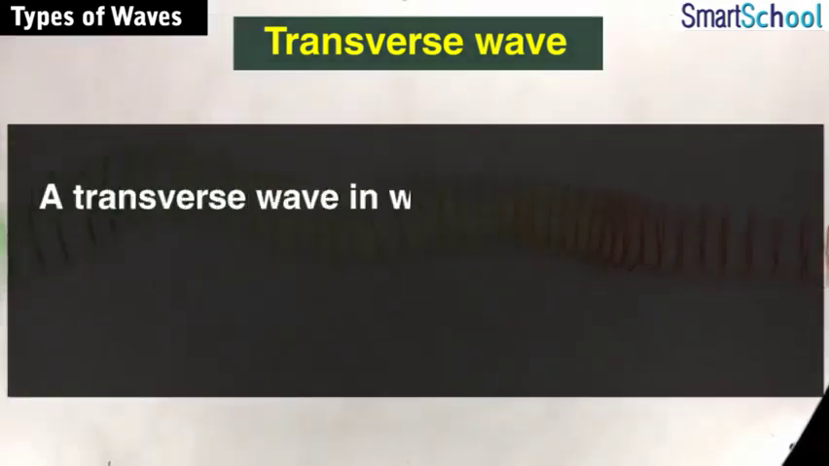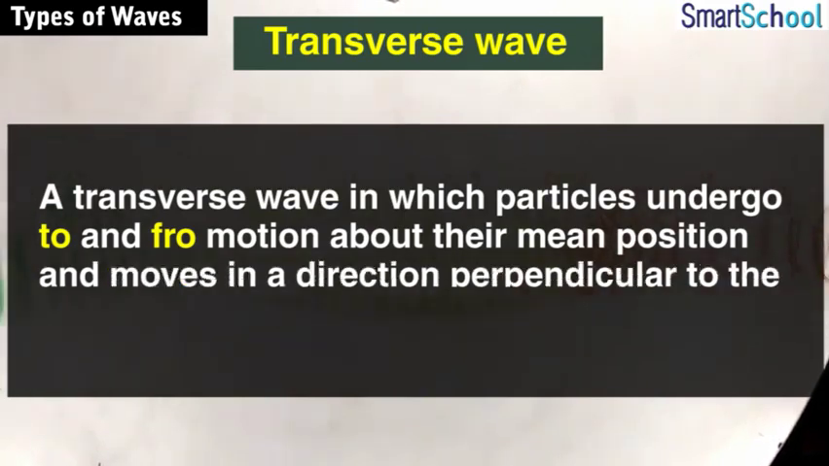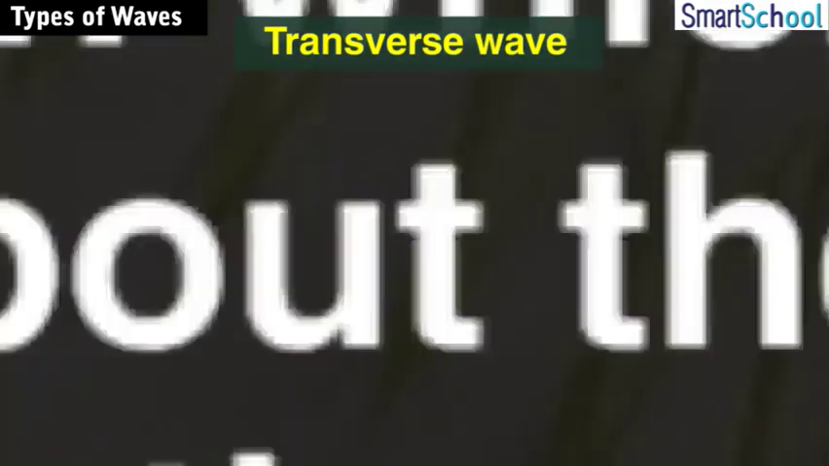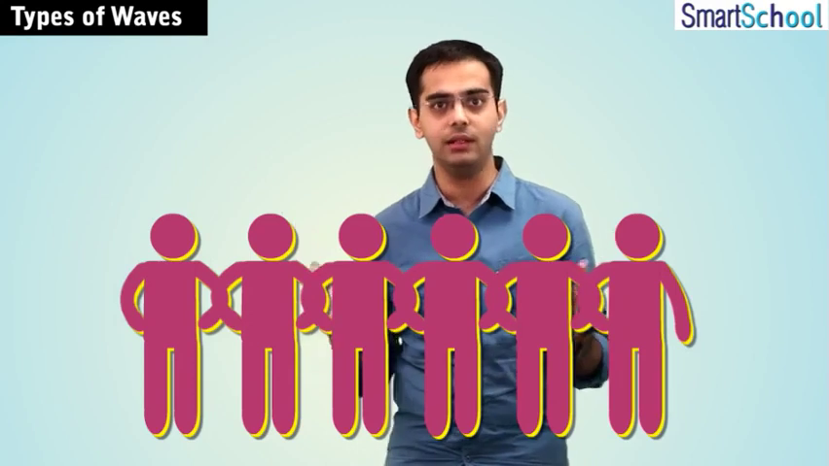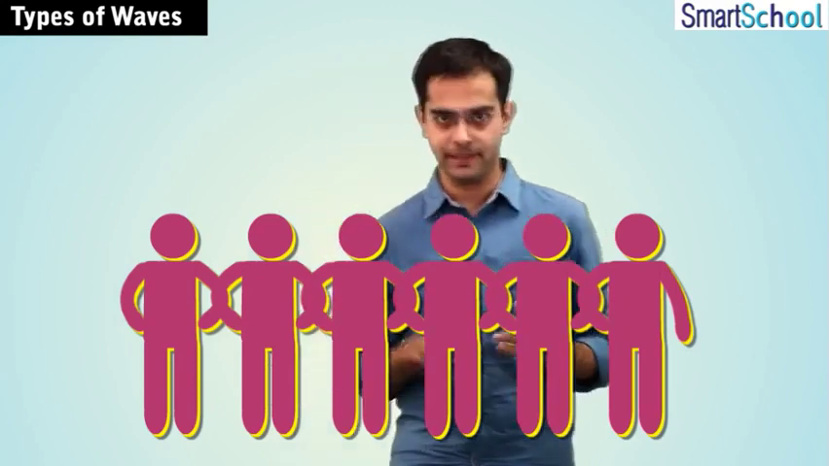A transverse wave is one in which the particles undergo to and fro motion about their mean position, in a direction which is perpendicular to the direction of wave propagation. Now we'll take the same group of people that we had taken earlier, but this time with a slightly different arrangement. And let's see what happens.